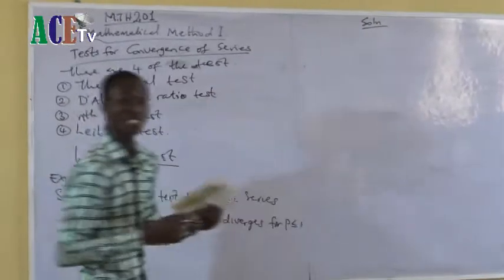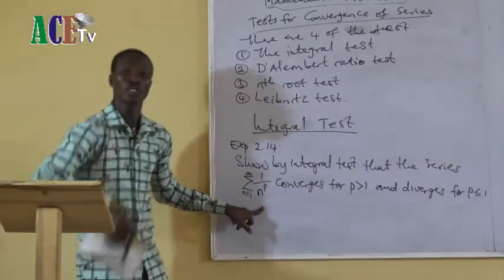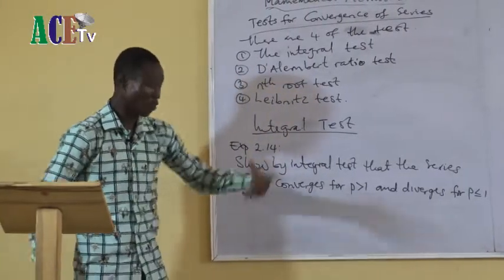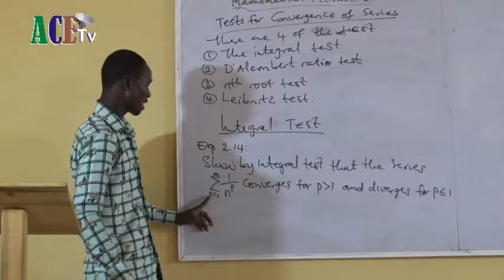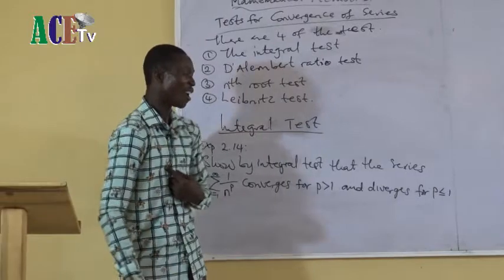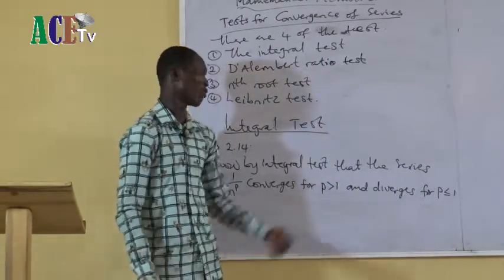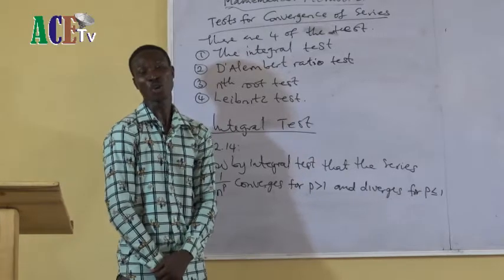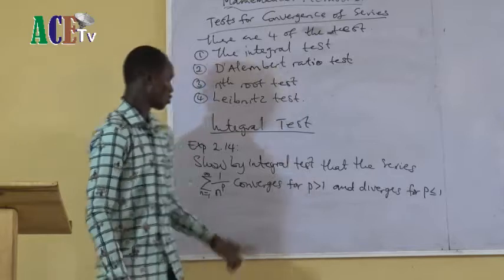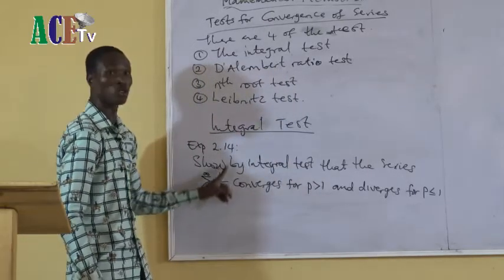If you see this series, it's a monotone decreasing series. It will continue to decrease. Argue it out. Let us take the value of p to be any value now. Let's assume p is 2, greater than 1, because if we take p to be 1, then everything will blow out. If p is 2, don't forget at n equal to 1, this one will be 1 over 1 raised to power 2. That's 1 over 1.